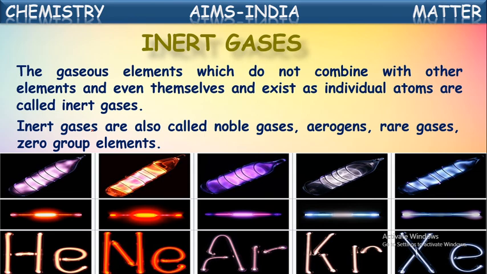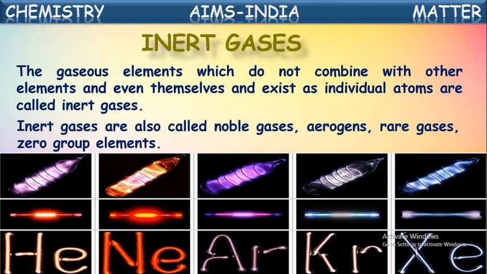That means whenever you see in the streets at night time, on the shops and markets, names are written with bulbs which are bent into different texts. Have you seen them? Those tubes are filled with these noble gases. When electricity is passed through these noble gases, they ionize and produce different colors. That is why these noble gases are used in advertisement glow bulbs.